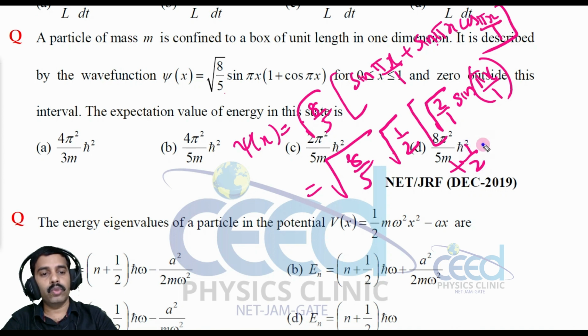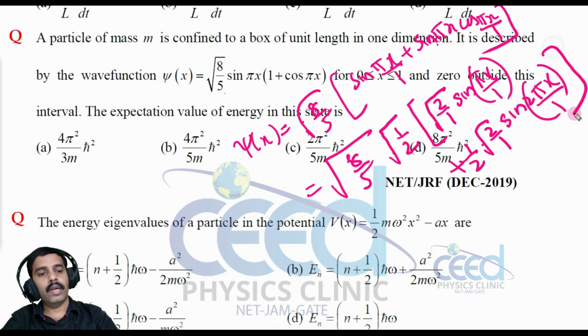So 1 by 2 into root 2 by 1 sin 2 pi x by 1. So I have written this wave function in the standard format. Alright. Now the entire wave function is like this. Now I need to find the expectation of energy.